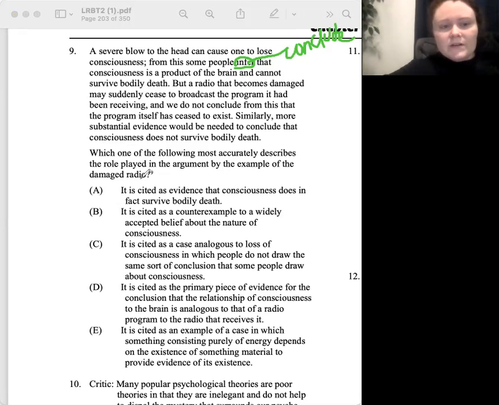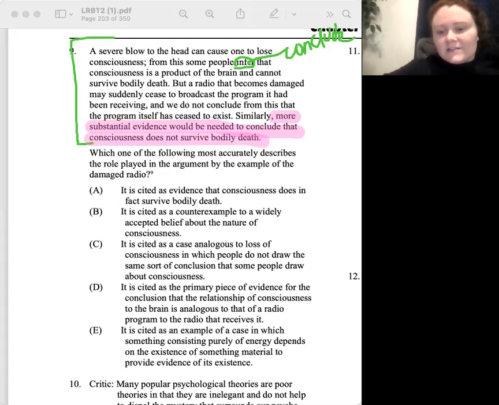All right, so after we read a stimulus, we want to ask ourselves, is this an argument or a set of facts? It's an argument. Yep, and then what would be our conclusion? I think it's the last sentence. Yeah, similarly, more substantial evidence would be needed to conclude that consciousness does not survive bodily death.